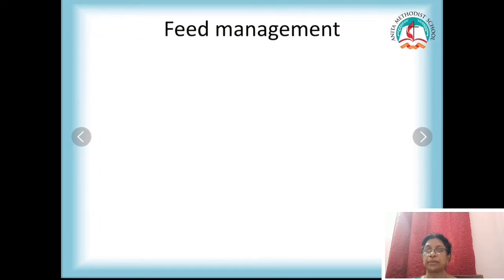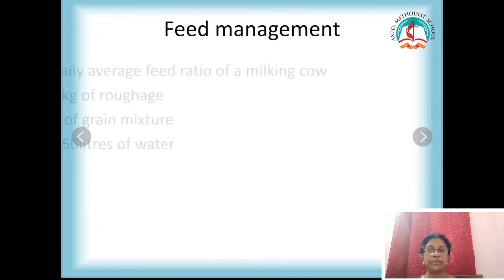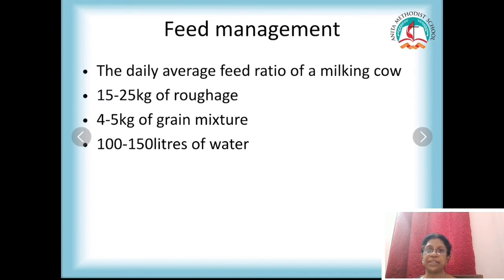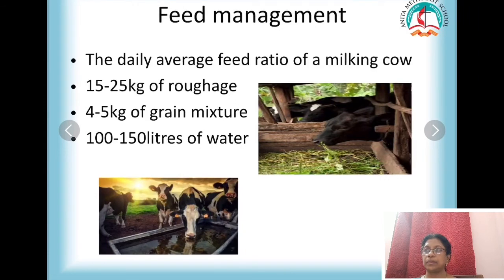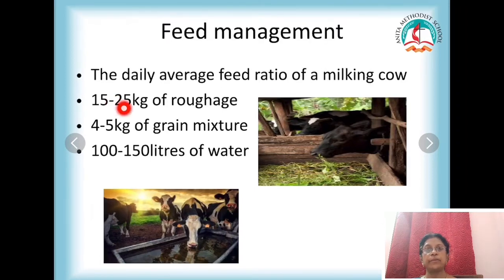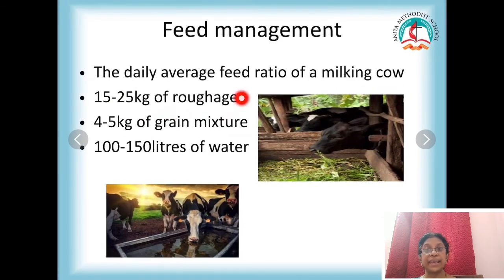Feed management. If a cow has to yield more liters of milk, then we need to feed them with enough food. So the daily average feed ratio of a milking cow is 15 to 25 kg of roughage, and then 4 to 5 kg of grain mixture and 100 to 150 liters of water.